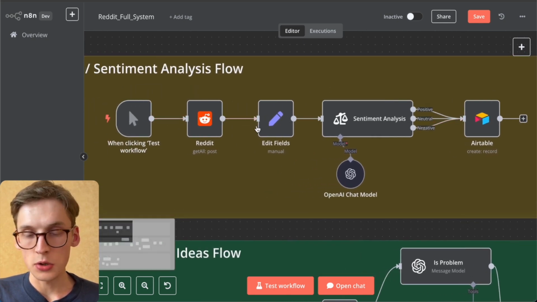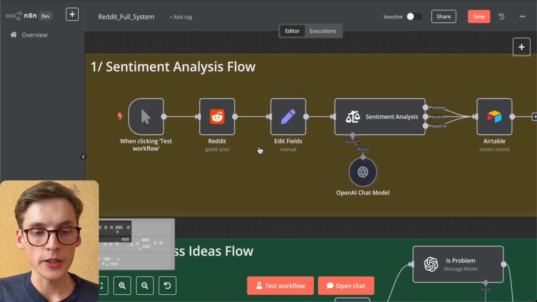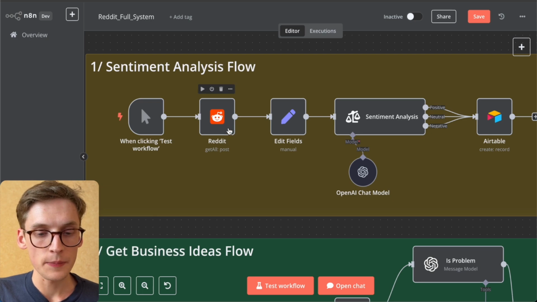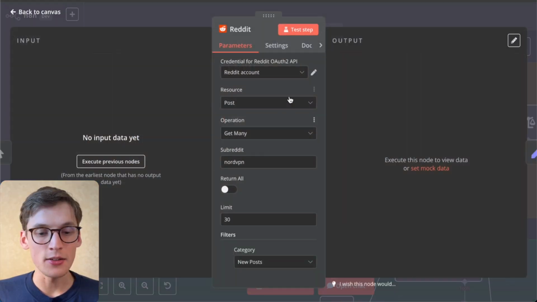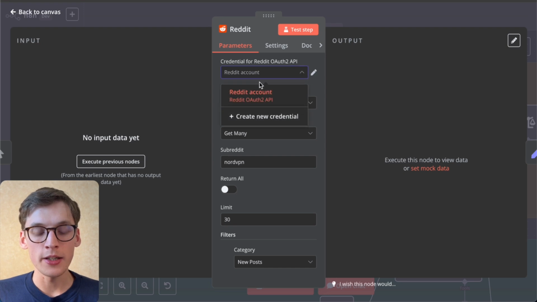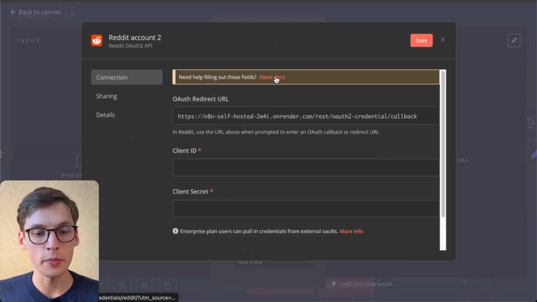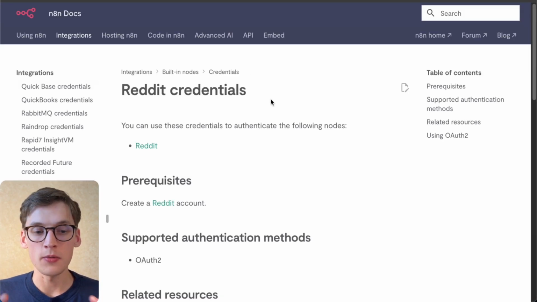And yeah, so I won't repeat myself because I already did that, but that's how it would work. Now, when you are in this Reddit subnode, you will need to connect your Reddit account to fill this data. So if you didn't do that before, you just need to press create new credential and open the docs that n8n will show you.